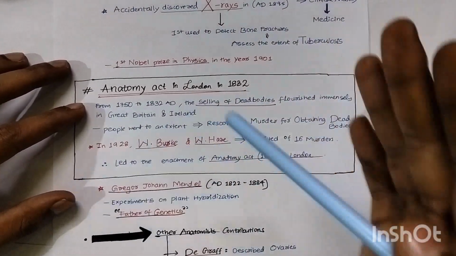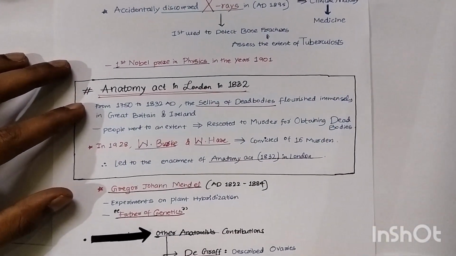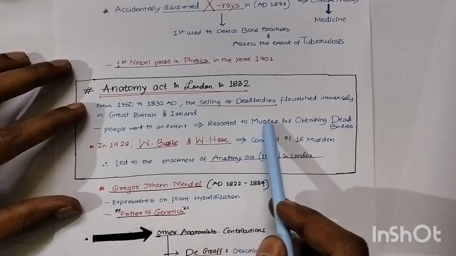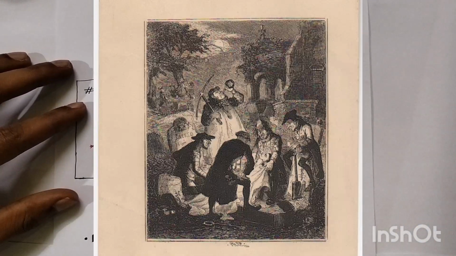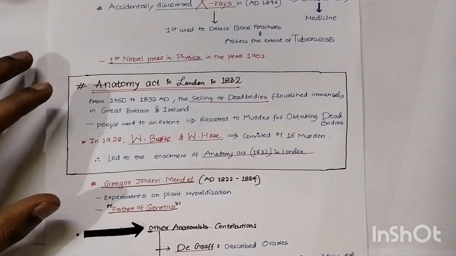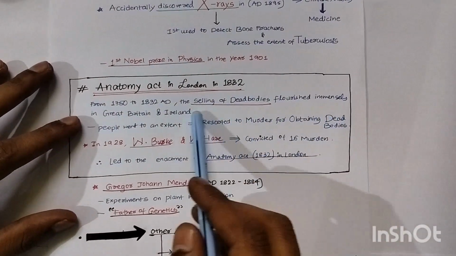people went to an extent that they would murder some unknown people to study anatomy. So they resorted to murder for obtaining dead bodies, or to graveyards. The bodies that were buried under the soil, they were digging up and taking, and studying anatomy. They were robbing those dead bodies.